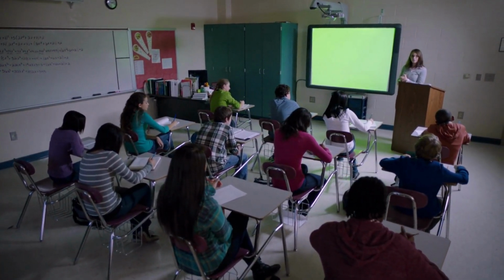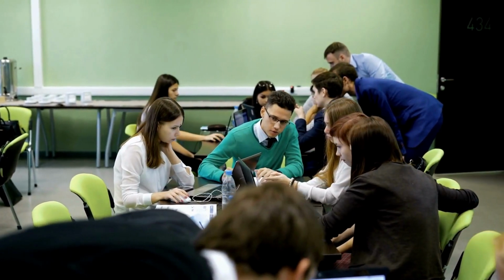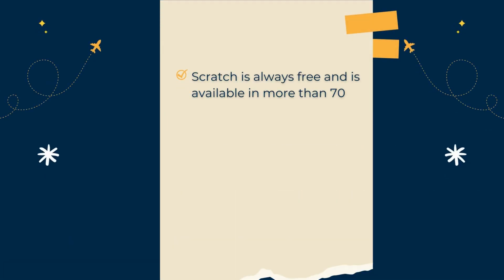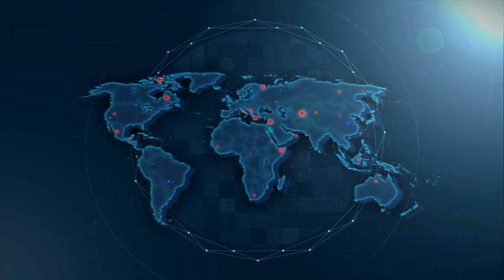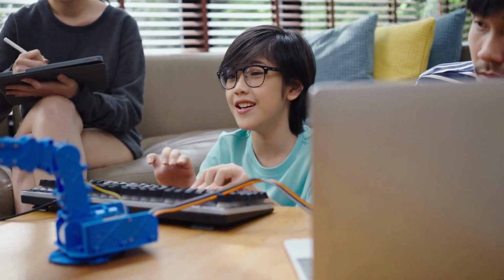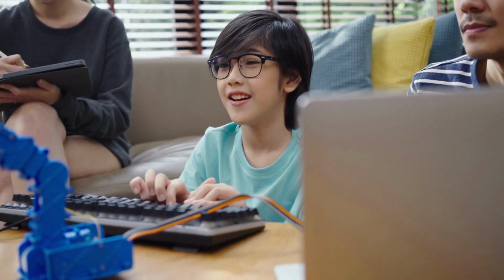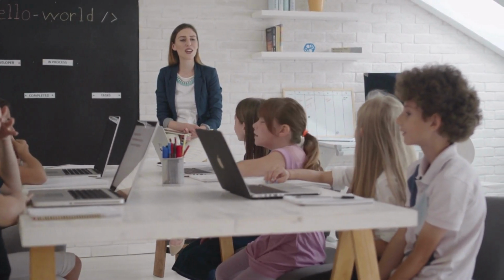Scratch is designed especially for ages 8 to 16, but is used by people of all ages. Millions of people are creating Scratch projects. Scratch is always free and is available in more than 70 languages. It has been used in more than 200 different countries and territories. Scratch is a safe and playful learning environment that engages all children in thinking creatively, reasoning systematically, and working collaboratively.